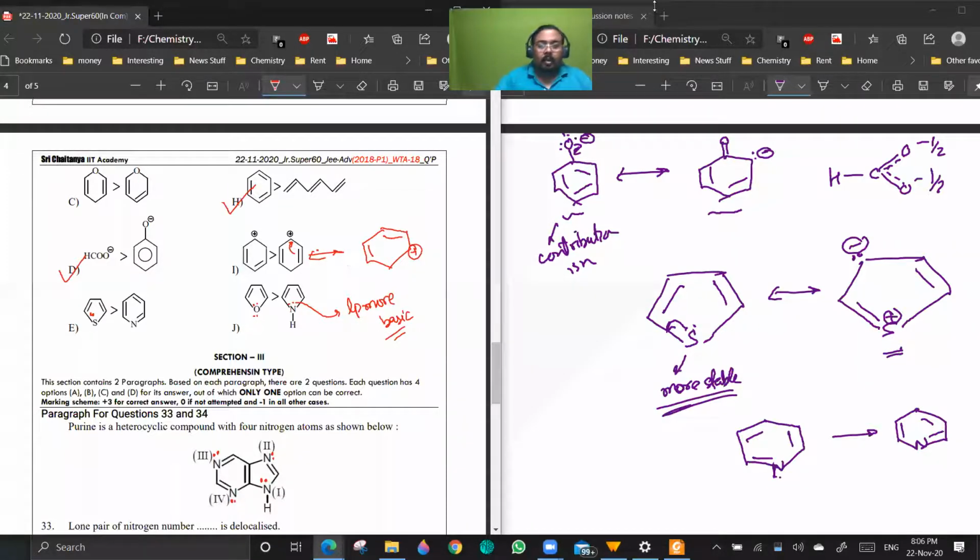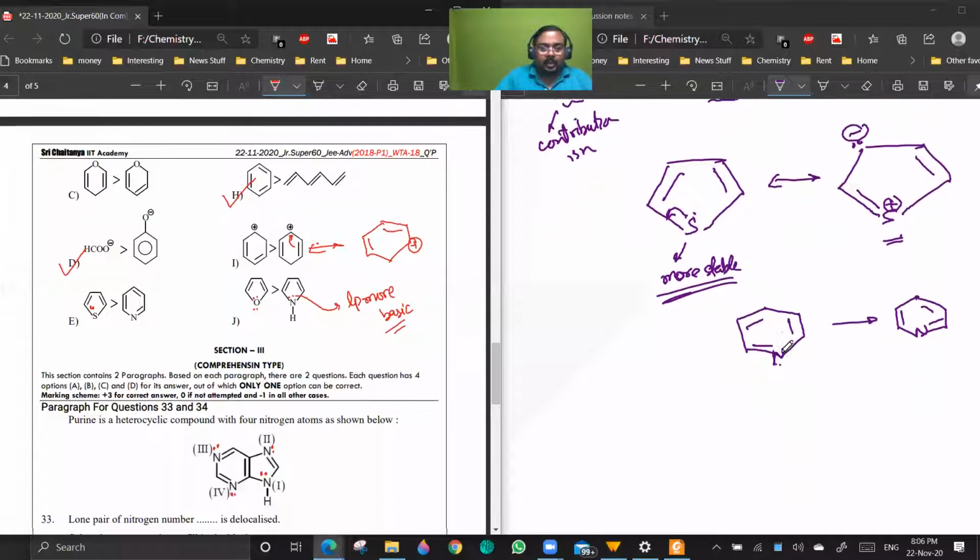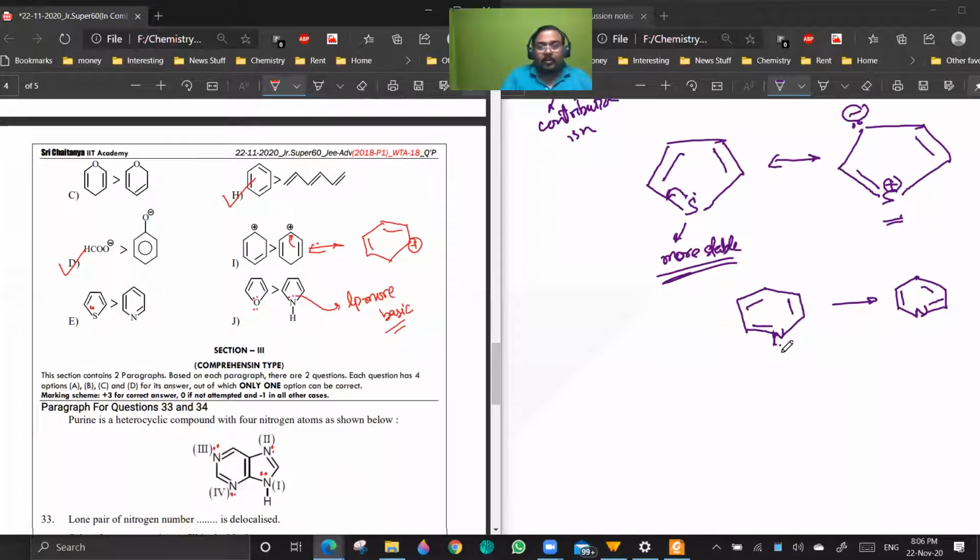Okay. So this brings to J. In J, more basic lone pair means more resonance and higher resonance energy.